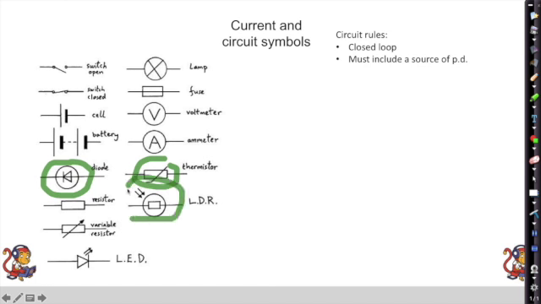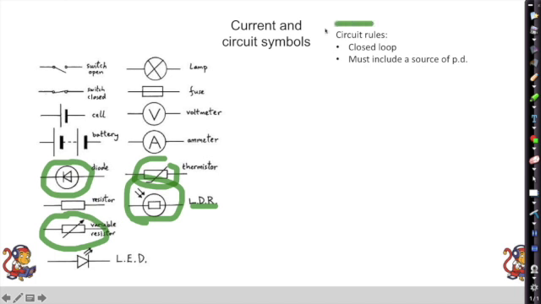LDR is another one you need to know. So LDR has got our little rectangular box, circle around it, and it's got our two little arrows coming in. Now, if this is a light-dependent resistor, what do we think those little arrows represent? They're the light going into it. Variable resistor, that's our arrow going through there to show that we can change that.